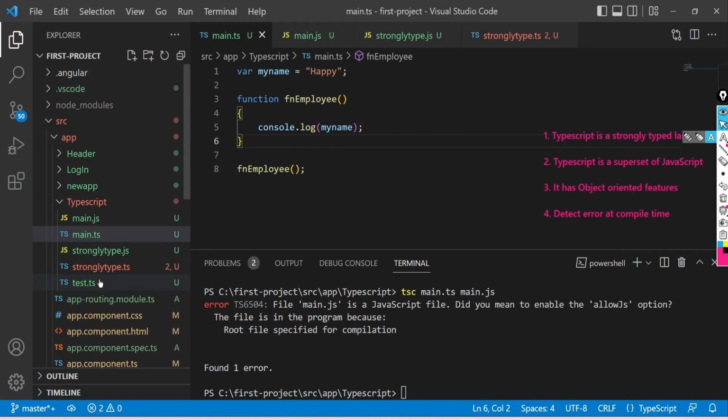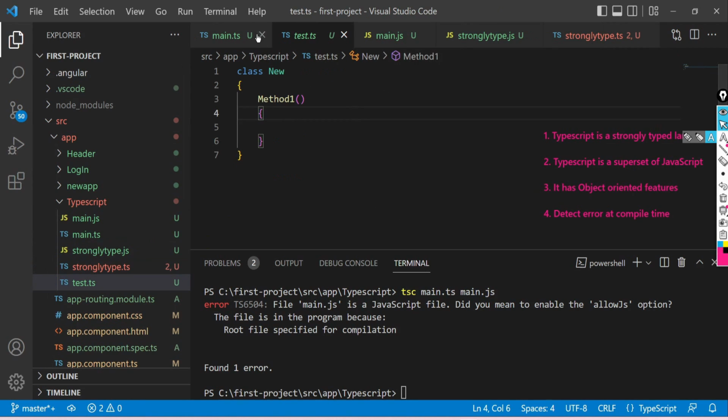Third point is TypeScript has object-oriented features. See, this is the test.ts file, and we have a class and a method one inside it. Now, who all are from C# or Java background? For them, it will be very easy to understand this code. If I convert this TypeScript file to a JavaScript file, let me do it.